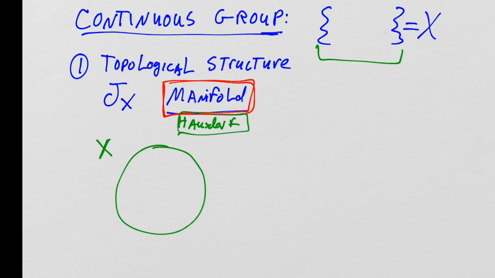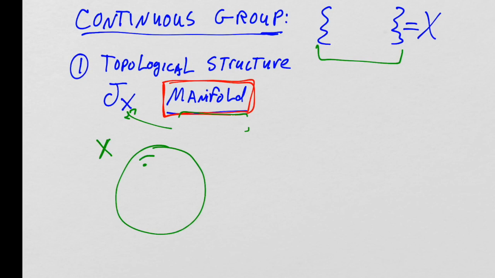We assume that its topology is Hausdorff, which means that any 2 points in the set can be put in their own open sets, and those 2 open sets will be disjoint, right? Or can be made disjoint. We know that's always possible for any 2 distinct members of the continuous group X. So we know that we've got a Hausdorff set, and we know that it's got the structure of a manifold. So how do we know what this means?